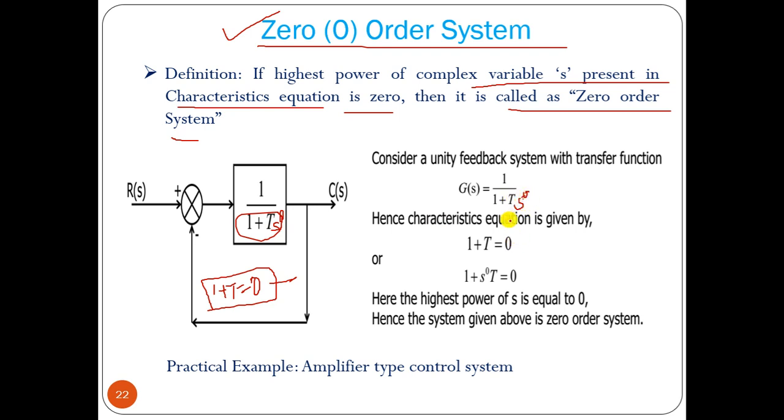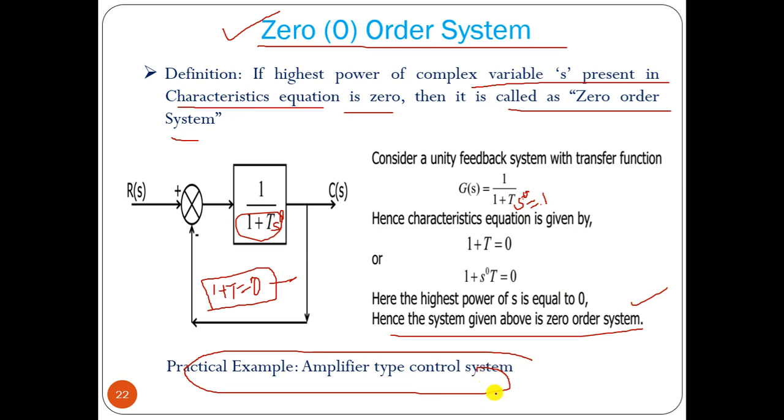So here s is not present, that means the maximum power of s equals 0. So this system is a zero order system. An example is an amplifier type control system. That means the highest power of s in the denominator is equal to 0.